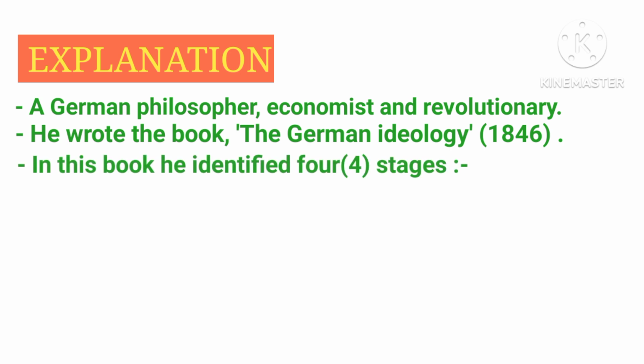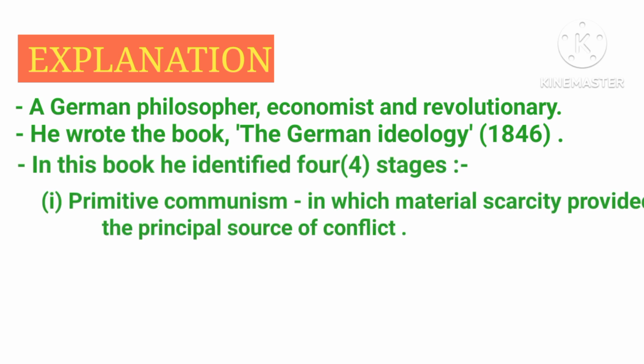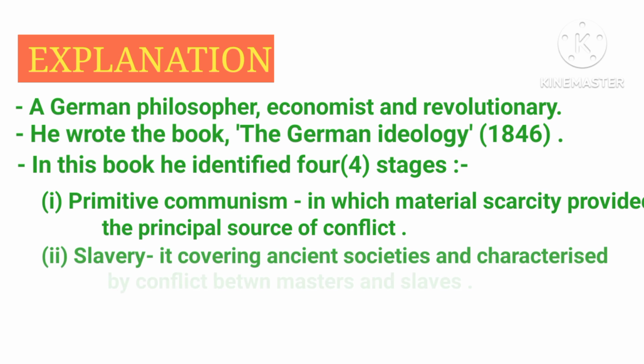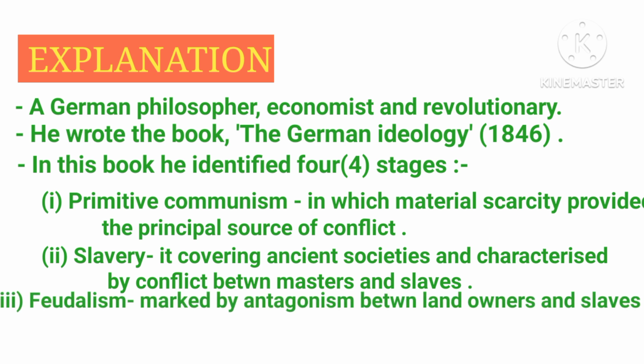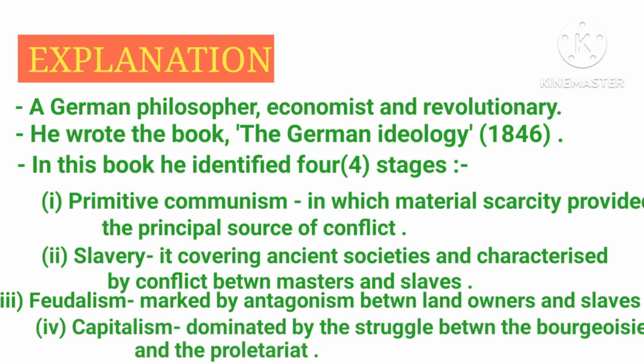In this book, he identified four stages. The first is primitive communism, in which material scarcity provided the principal source of conflict. Then slavery, characterized by conflict between masters and slaves. The third is feudalism, marked by antagonism between landowners and serfs. The fourth is capitalism, dominated by the struggle between the bourgeoisie and the proletariat.